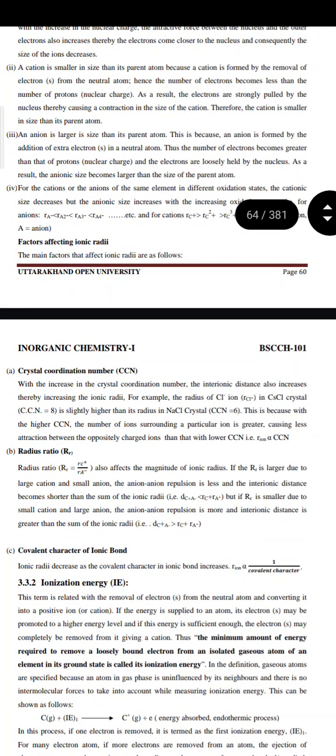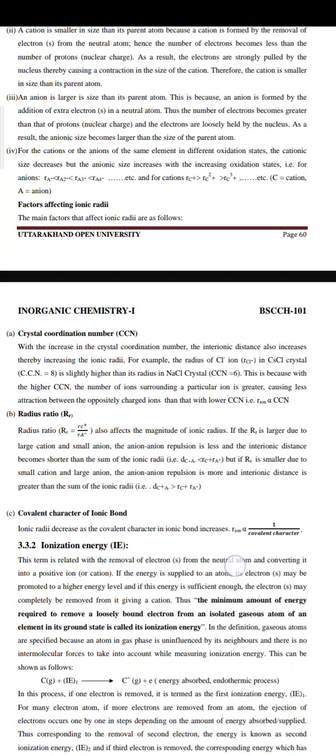Third is, an anion is larger in size than its parent atom. This is because an anion is formed by the addition of an extra electron in a neutral atom. Thus, the number of electrons becomes greater than that of protons, and electrons are loosely held by the nucleus. As a result, the anionic size becomes larger than the size of the parent atom.